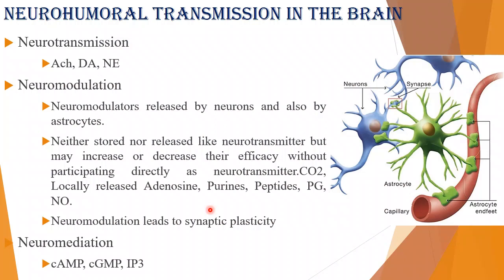Okay? Some kind of modification would be there in the synapse, where the synaptic activity and the synaptic strength will be increased. This is what we call synaptic plasticity. Okay? You are doing exercise, your strength will be increased.